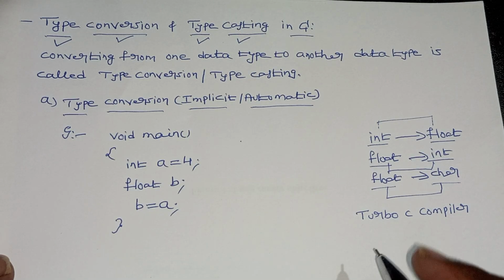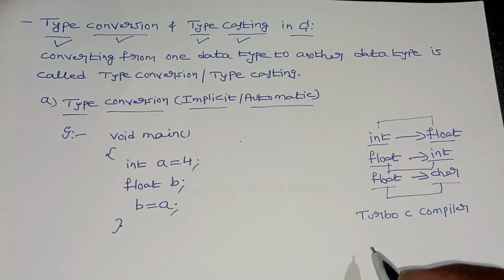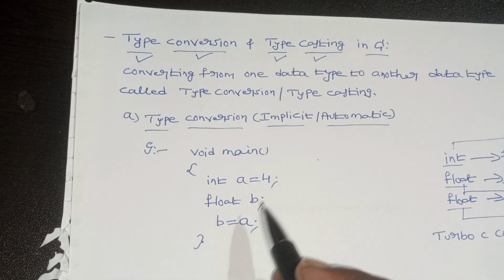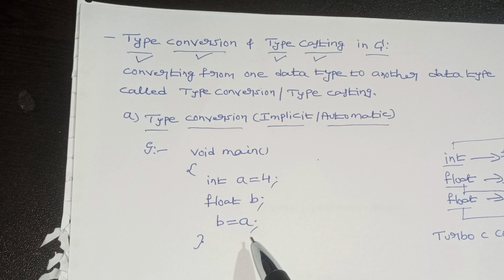It converts from high level language to low level language. The Turbo C compiler automatically converts from one type to the other type. There is no human intervention. That is called implicit or automatic type conversion.